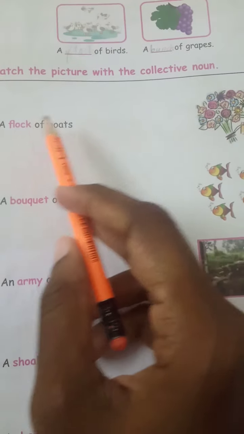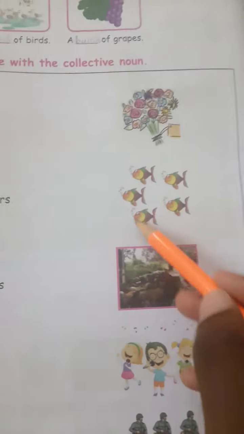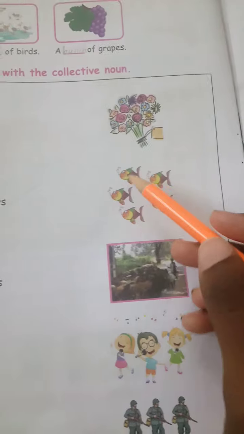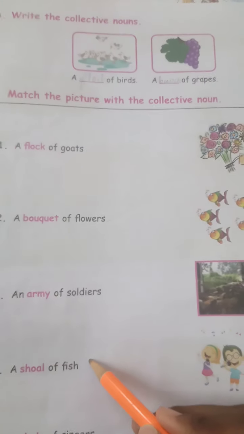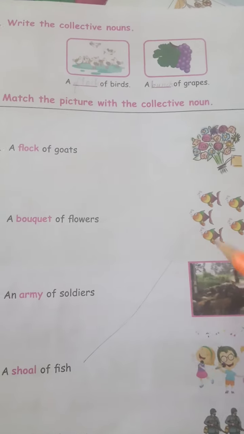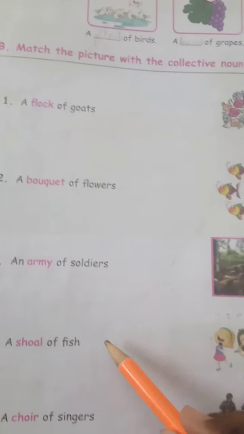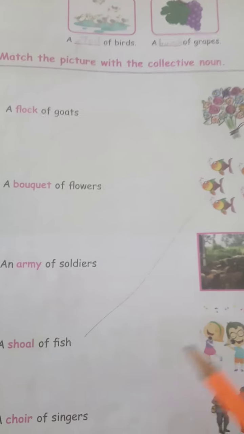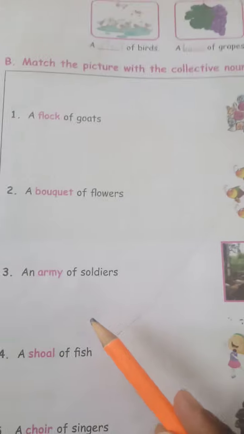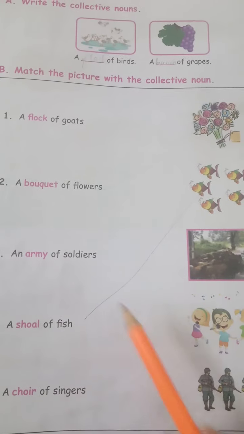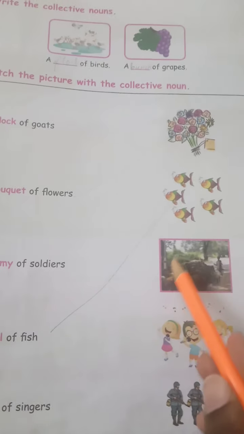Next, what is the next picture? You can see a group of fish. You can call it a shoal of fish. Match with that. Next, an army of soldiers. An army of soldiers. Match this picture.